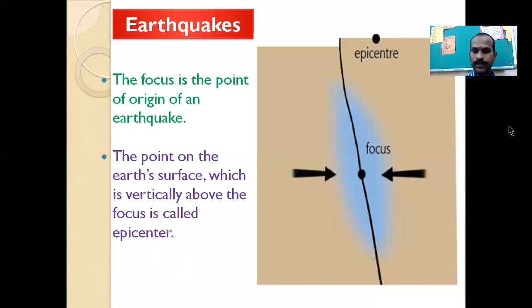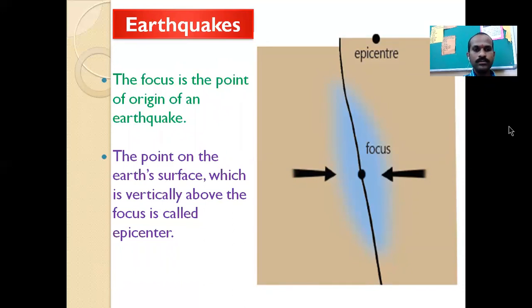It means the point from where the energy is generated, where the energy is at full intensity, is known as the focus. From that focus the energetic waves are made and transferred to other places. So this focus is the main point from where the earthquake occurs.